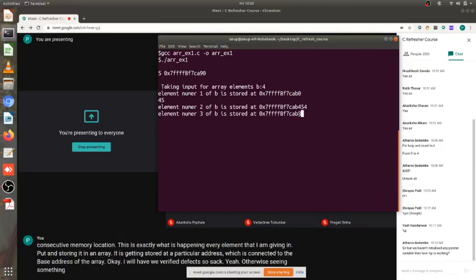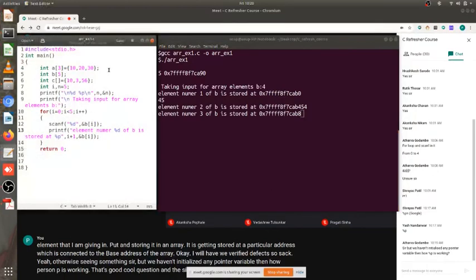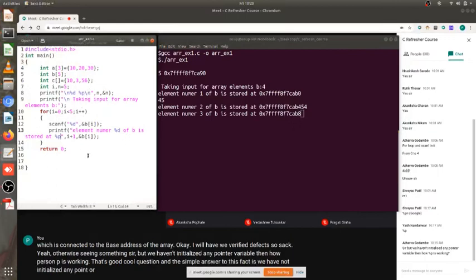Sir, but we haven't initialized any pointer variable, then how is %p working? That's good. Cool question. The simple answer is we have not initialized any pointer anywhere, but whenever I declare an array like this, or any variable for that matter, n over here, I give a name to a variable.